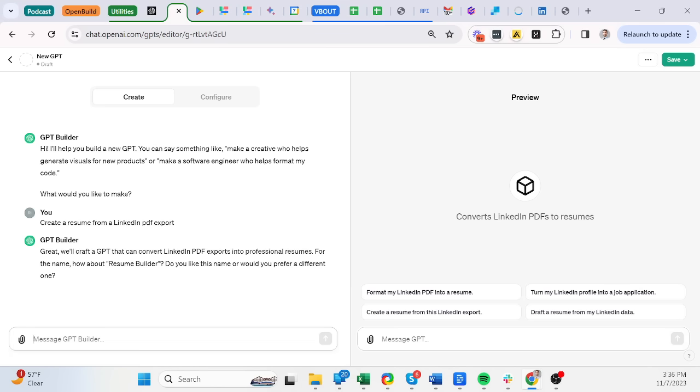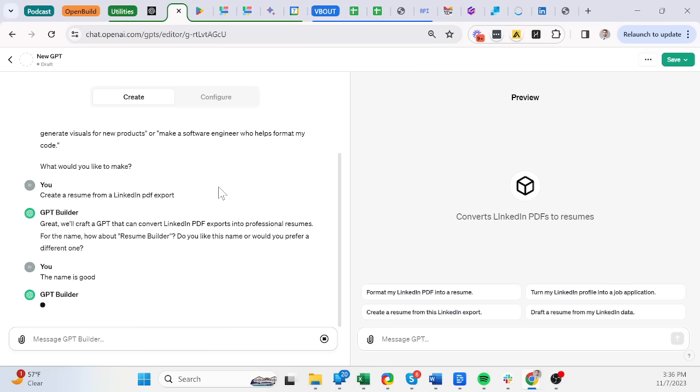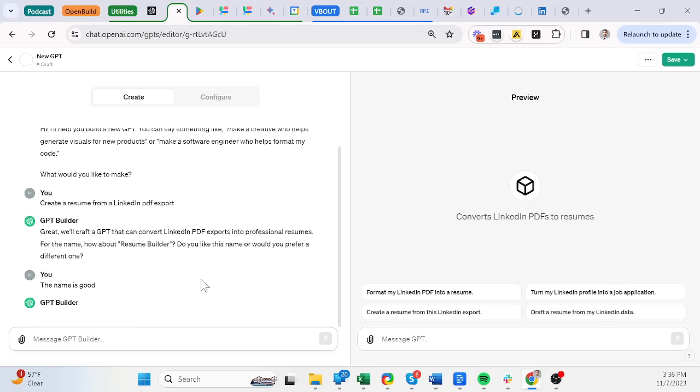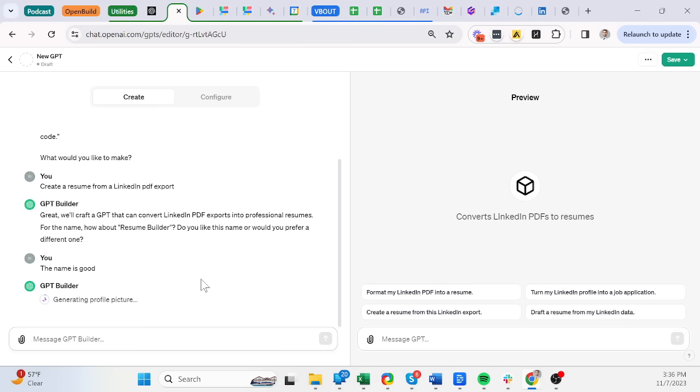Resume Builder, I think I like the name. The name is good. Now it's going to create the icon, and they have access obviously to DALL-E 3, so they can create a custom icon on the go. Now what happened in the playground on the right side, you'll notice these shortcuts: format my LinkedIn PDF into a resume, etc. So these are some things that you can do.